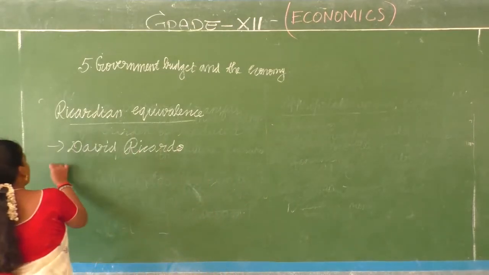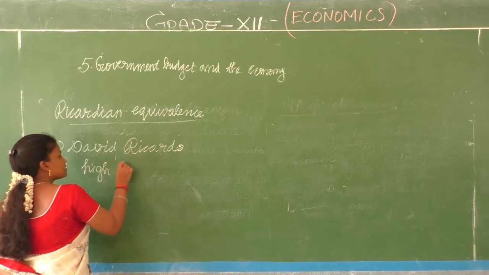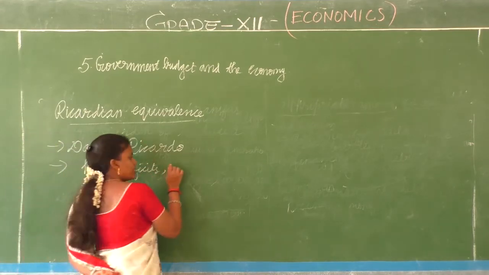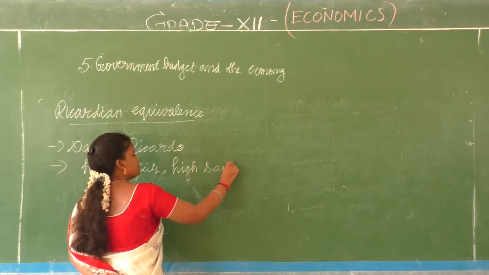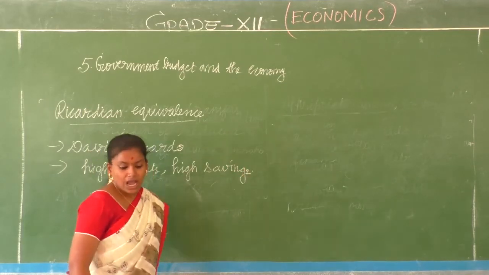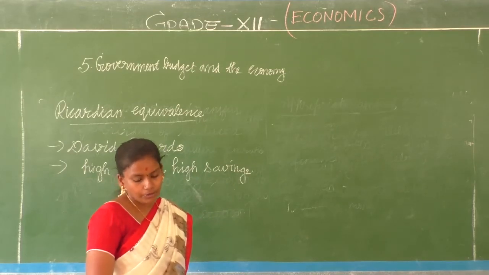He said high deficits mean people go for high savings. Why? And how is it going to be equivalent?